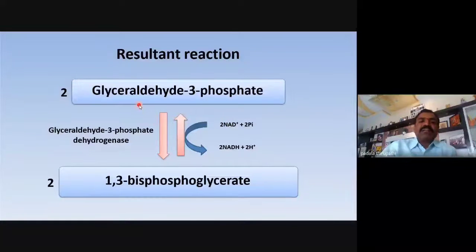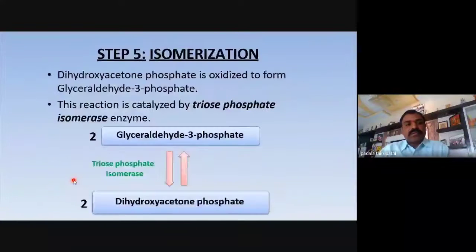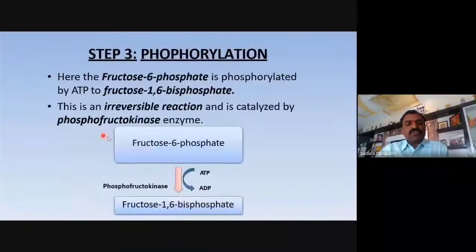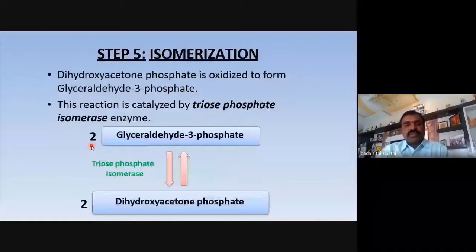And here the resultant reaction is that glyceraldehyde 3-phosphate is going to form 1,3-bisphosphoglycerate. How many moles? 2 moles. Remember, 2. Here, how many moles? 1 mole. Here, 2 moles. Remember, 2.